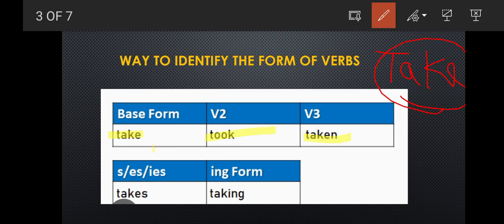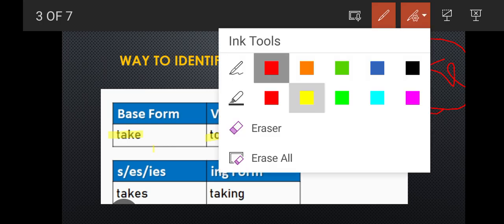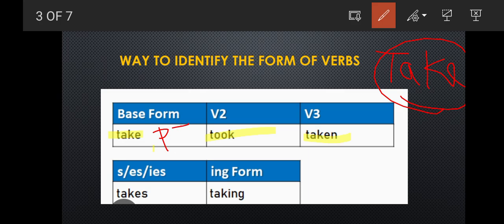So this is used in present indefinite tense. Let me tell you, this is past indefinite tense, or the simple past you can say. And taken is used in present perfect tense, right? So this is the B3 form, taken.